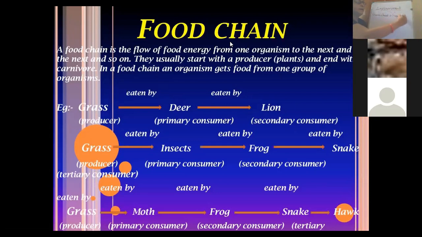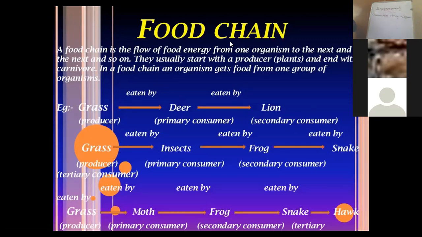And the frog in turn is eaten by a snake, which is a tertiary consumer. So the insect is herbivorous, the frog is carnivorous, as well as the snake is carnivorous. This is the primary consumer, this is the secondary consumer, and this is the tertiary consumer.